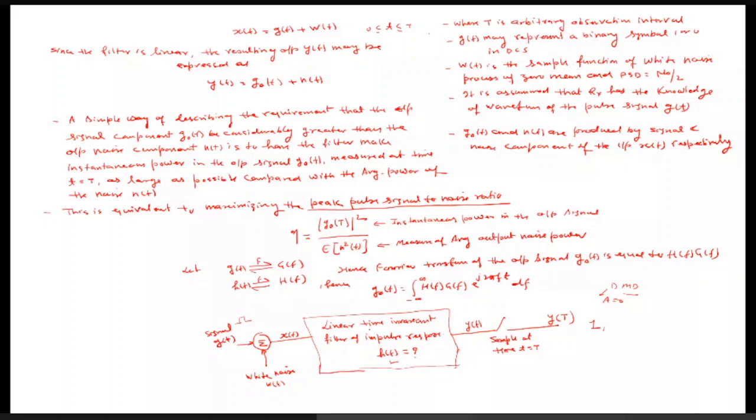But when does the error appear? Suppose this pulse is transmitted. Now, due to the noise in the channel, because it is additive white noise, it will affect the amplitude of this signal g(t). So this signal x(t) that is received may get corrupted by the noise.